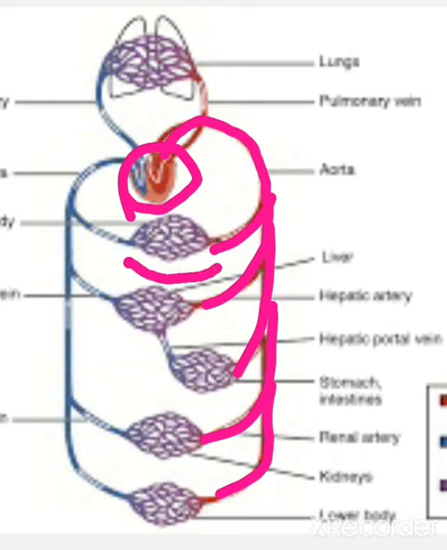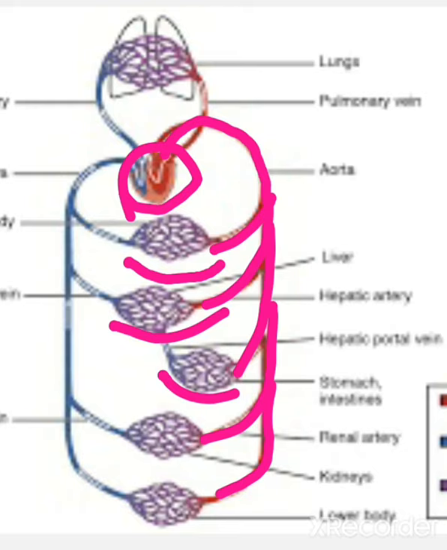This region is the capillaries. First, main arteries or large arteries arising from the heart split into small arteries. Again, these small arteries divide into minute capillaries.